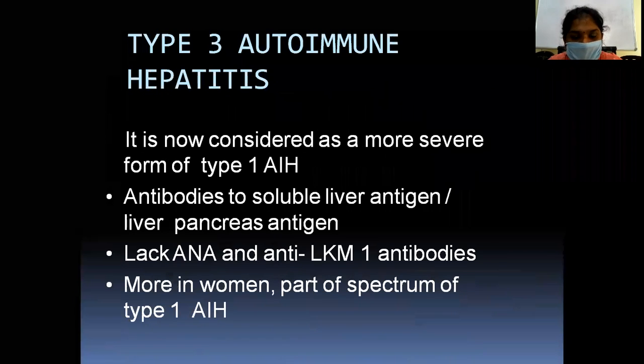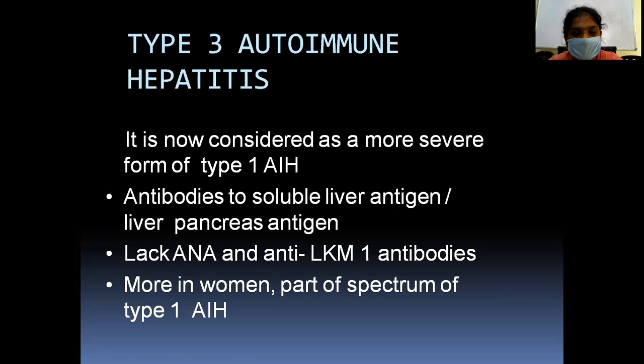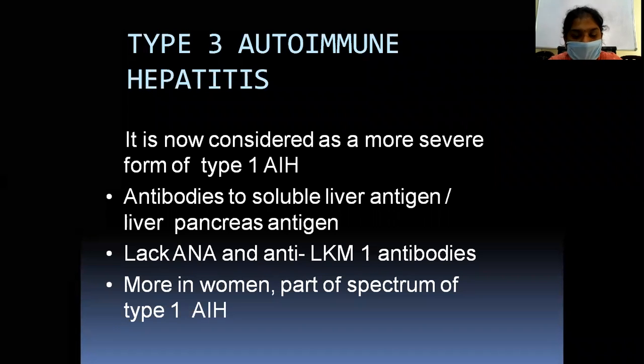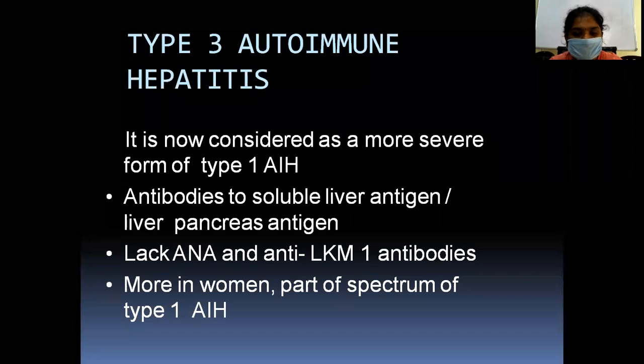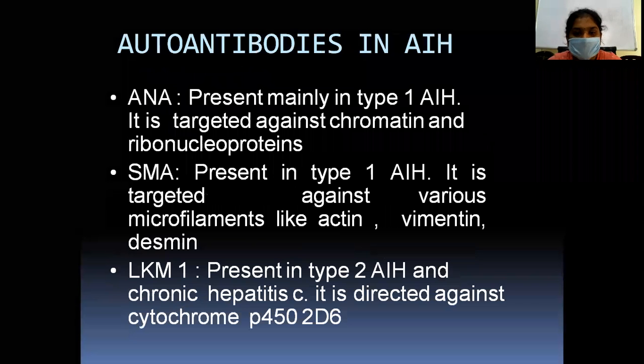So type 3, as it is now considered a severe form of type 1, has antibodies to the soluble liver antigen and the liver pancreas antigen, lack of ANA and anti-LKM1 antibodies, and is more common in females. It's a part of the spectrum of type 1. So these are the autoantibodies in autoimmune hepatitis.